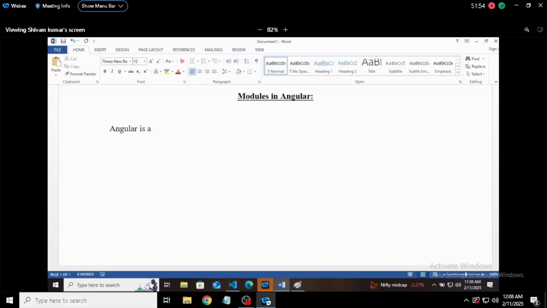Angular is a modular framework where the entire application is divided into smaller parts. Modular means roles are divided to each and every single unit, right?